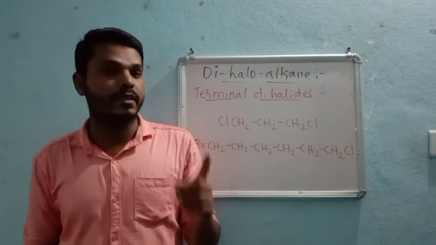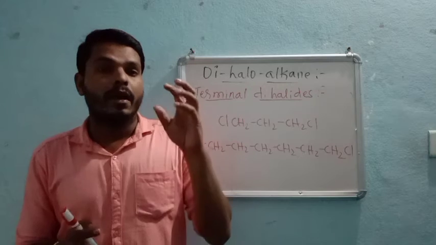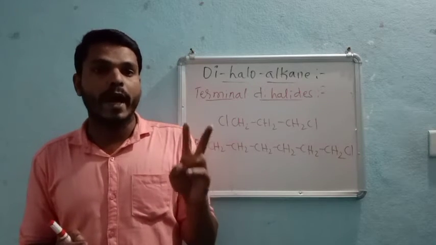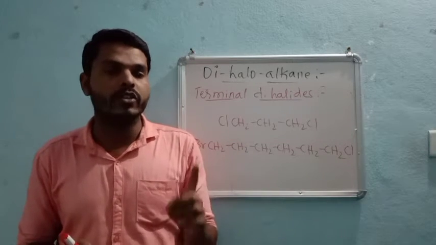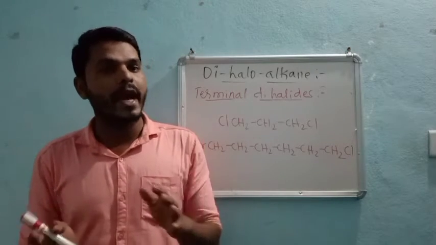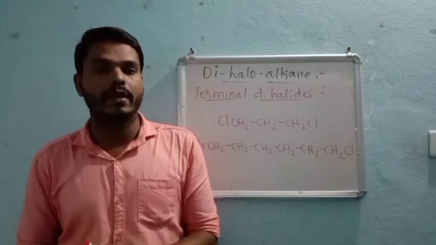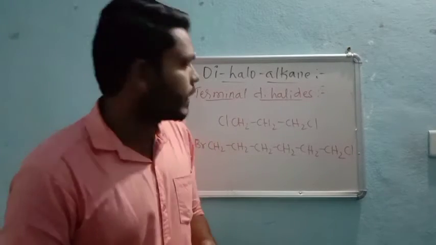First one is geminal or gem dihalides, in which both the 2 halogen atoms must be attached to a single carbon atom, right? If they are attached to the single carbon atom, then definitely those are called geminal or gem dihalides.